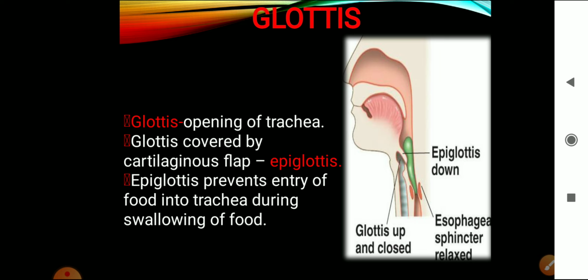But when we laugh or when we speak loudly, there will be a difference in the air pressure and the epiglottis opens. If the epiglottis opens, what happens? The food, instead of entering the esophagus, goes into the trachea.